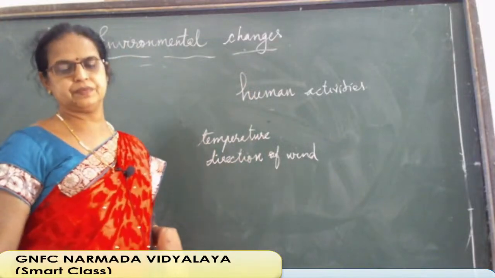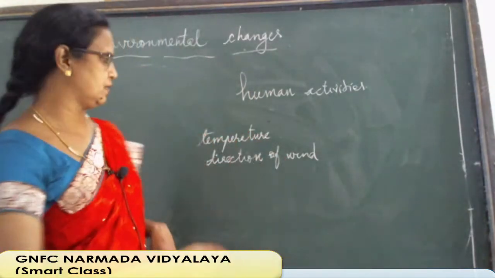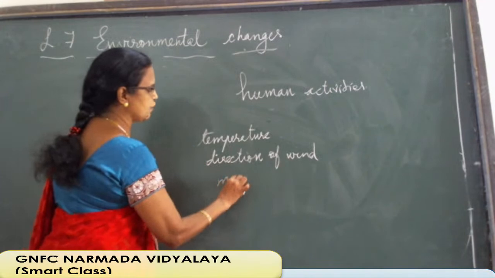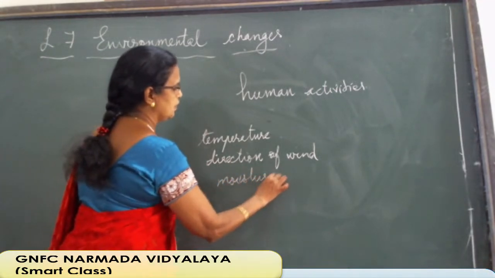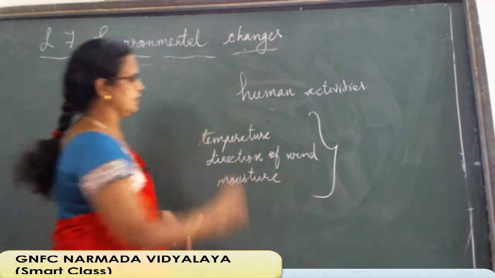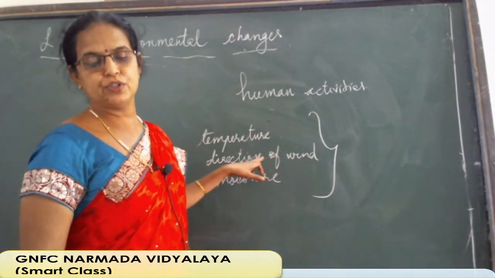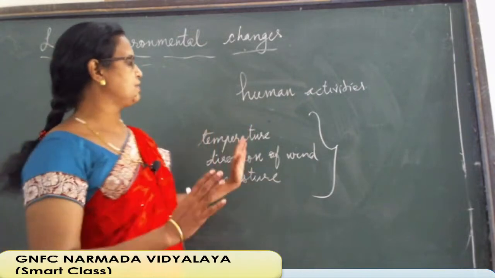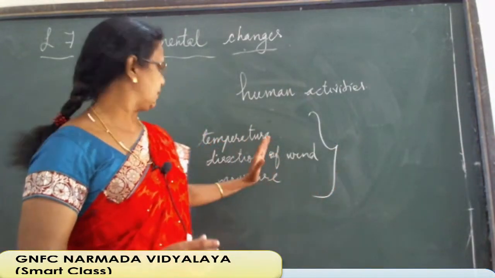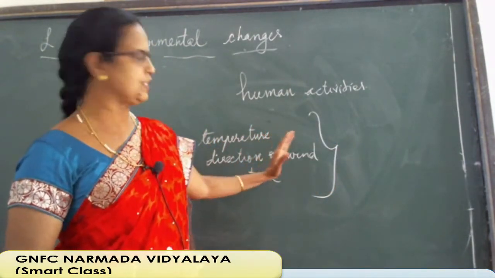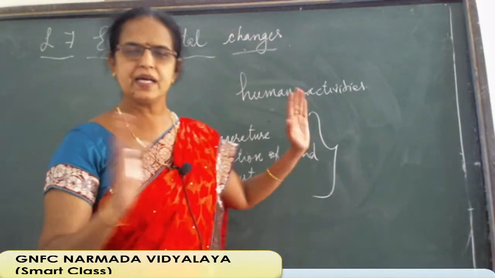Wind direction. Then the third one, moisture. In the atmosphere, moisture is there, that also you know. So, these three factors, temperature, direction of wind and moisture, in these three factors changes occur. Means temperature is changing, means increasing. Direction of wind is changing.